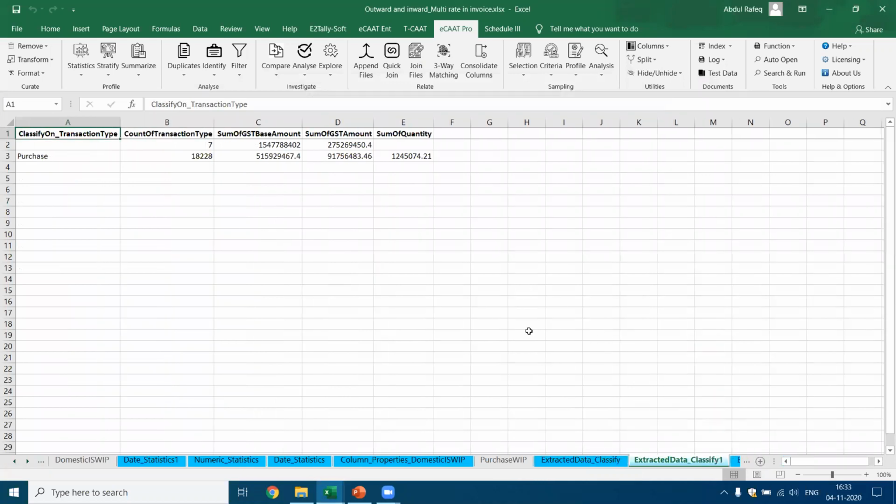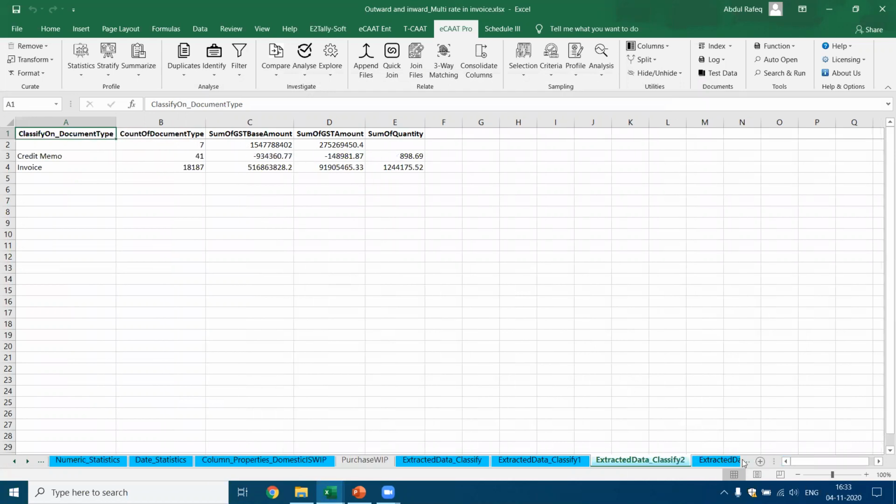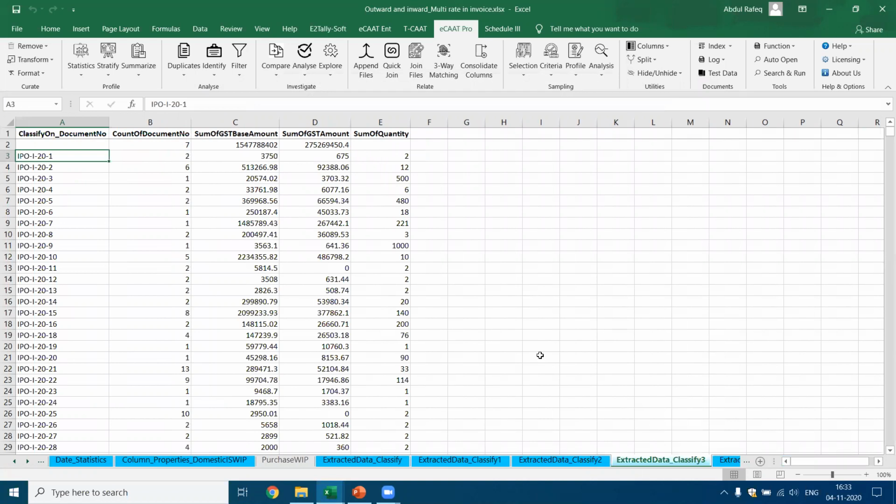Now we asked them to give the tests they want to perform, and we performed this analysis and gave them a demo, and they really liked the software and they bought this software for use in the GST audit. This is about the case study.